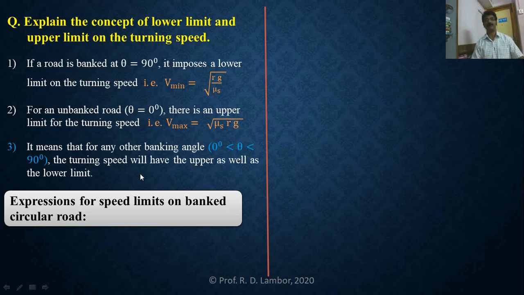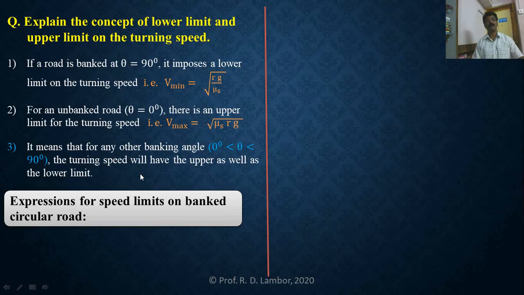We have derived the formula. If the road is banked at 90 degree, that means well of death, the vehicle has a lower speed limit. We have derived the formula. But if the road is banked, then the vehicle has both the speed limits, lower speed limit and upper speed limit. We will now proceed with the derivation for the speed limits.